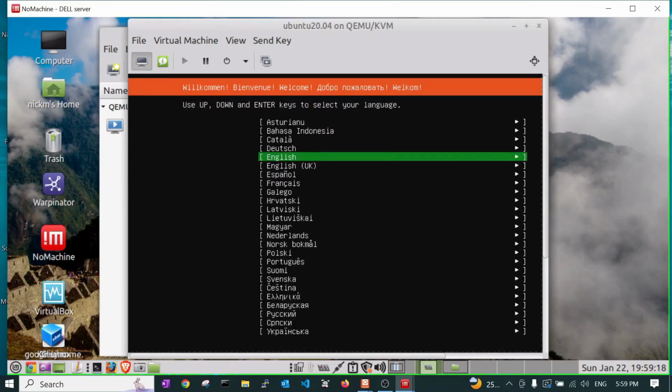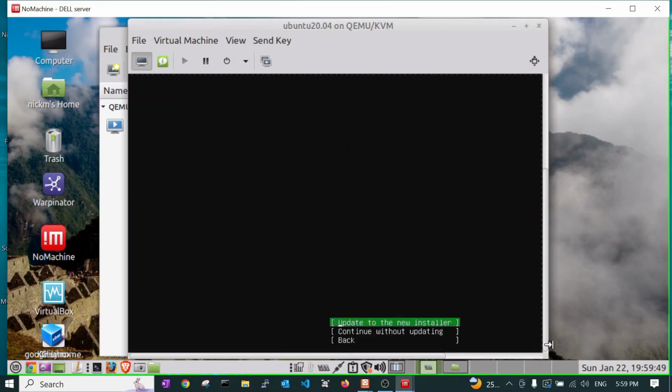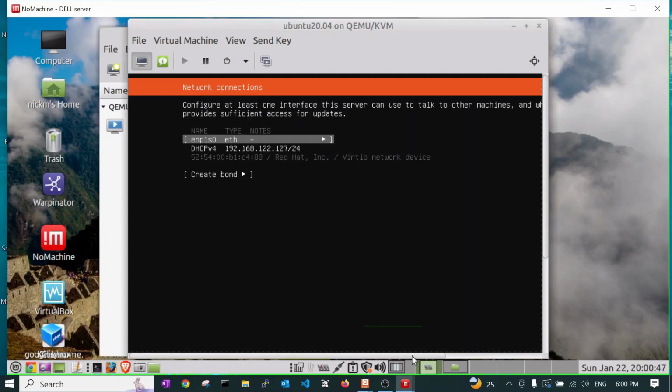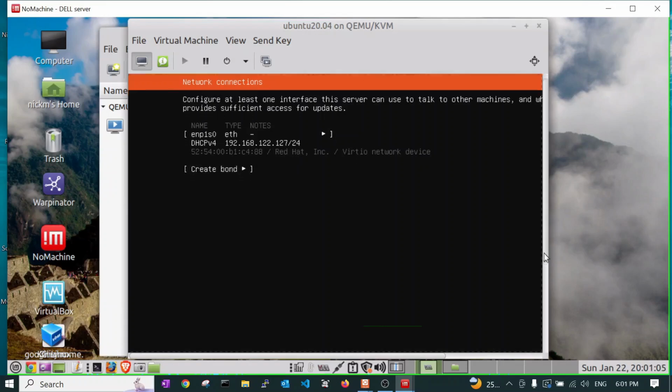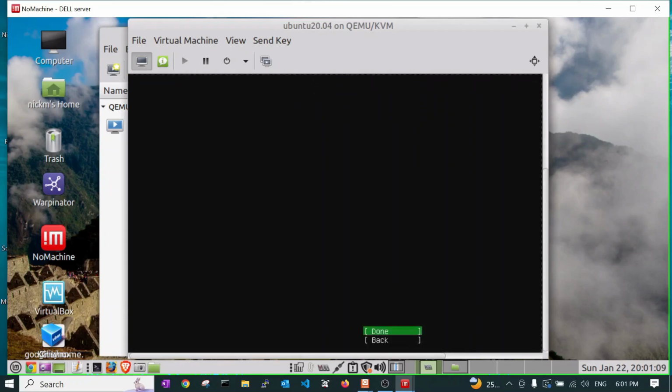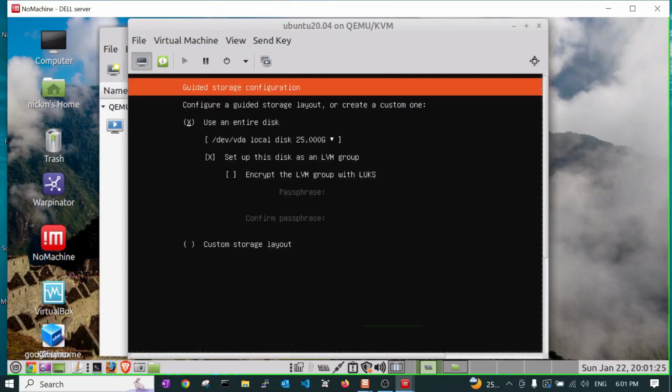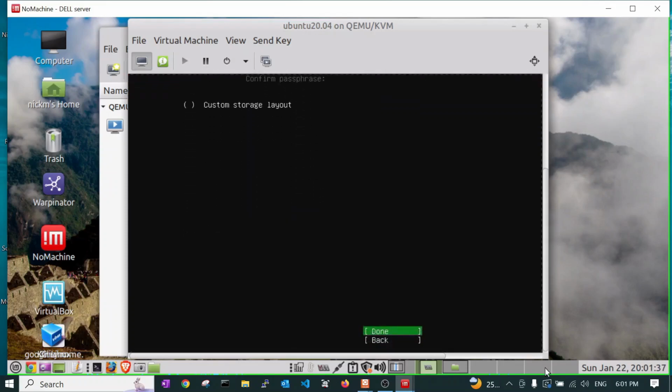And we will select the language. I'm not going to update. I'm going to continue with that. I'm going to use the entire disk. Ideally, you should sit behind the machine.